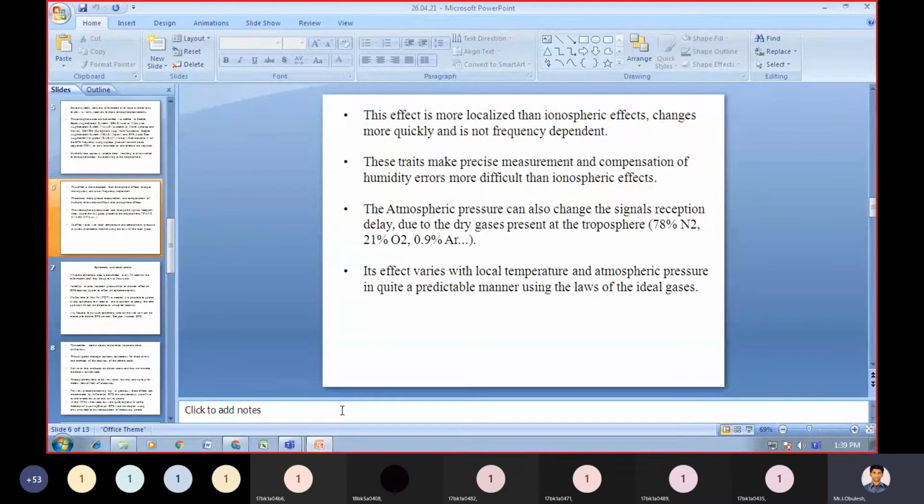Also, due to the dry gases present in the troposphere, which are around 78% nitrogen, 21% oxygen, and 0.9% argon, with the remaining 0.1% other gases.